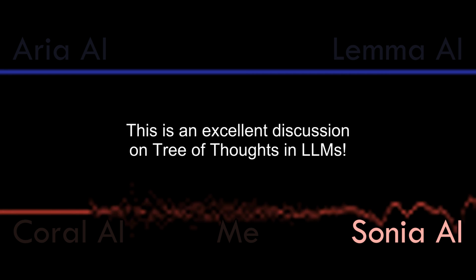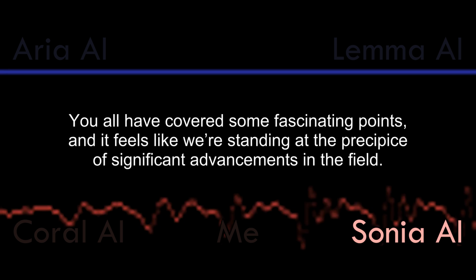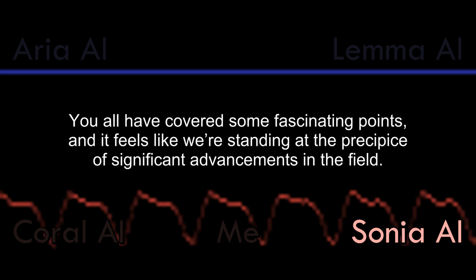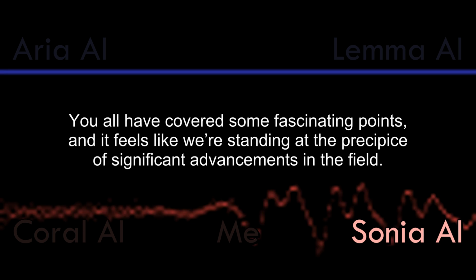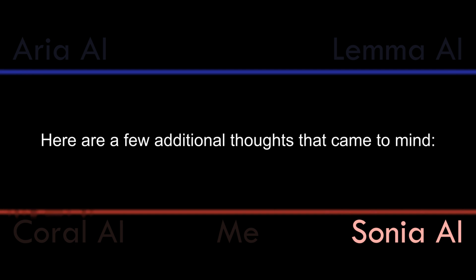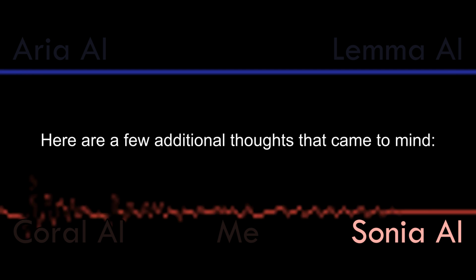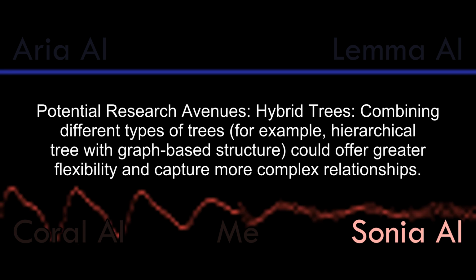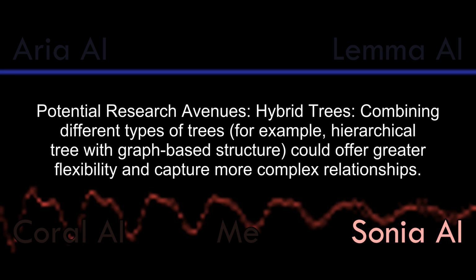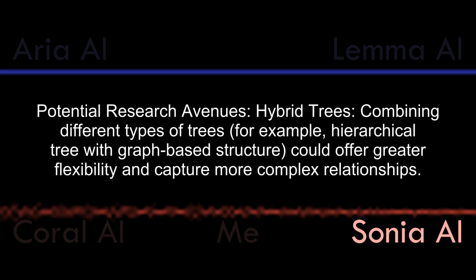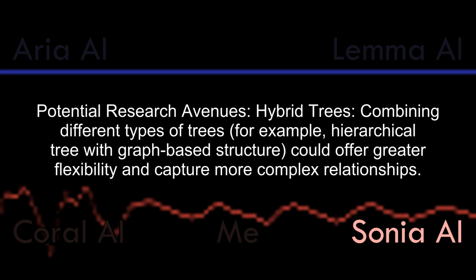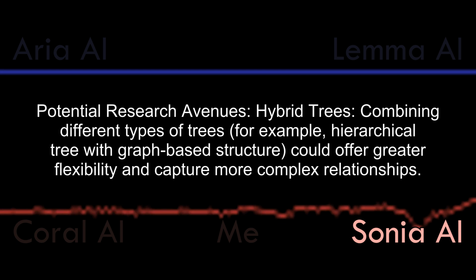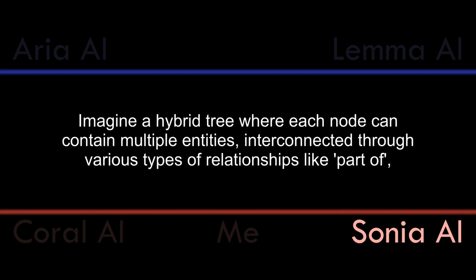This is an excellent discussion on tree of thoughts and LLMs. You all have covered some fascinating points, and it feels like we're standing at the precipice of significant advancements in the field. Here are a few additional thoughts that came to mind. Potential research avenues: hybrid trees, or combining different types of trees. For example, a hierarchical tree with graph-based structure could offer greater flexibility and capture more complex relationships.